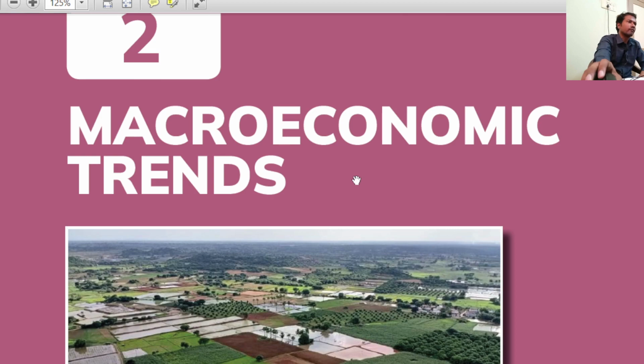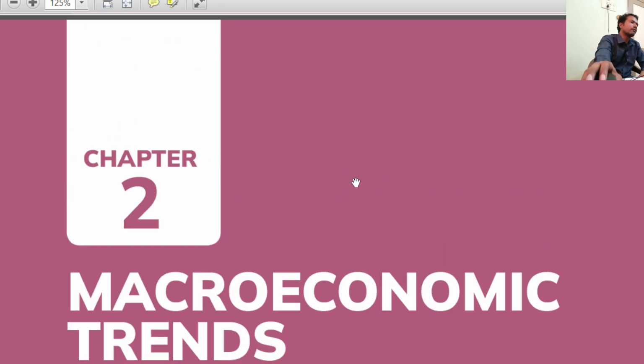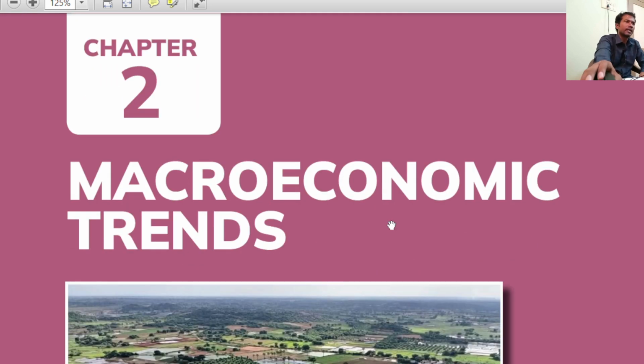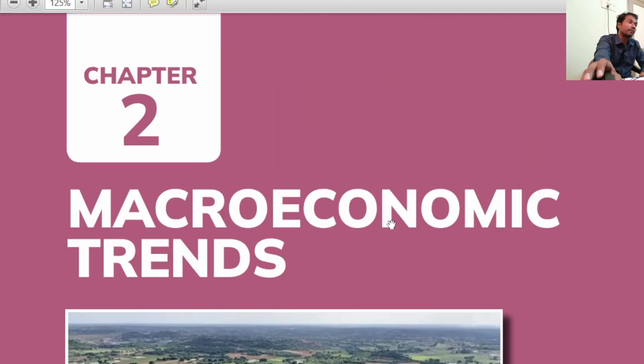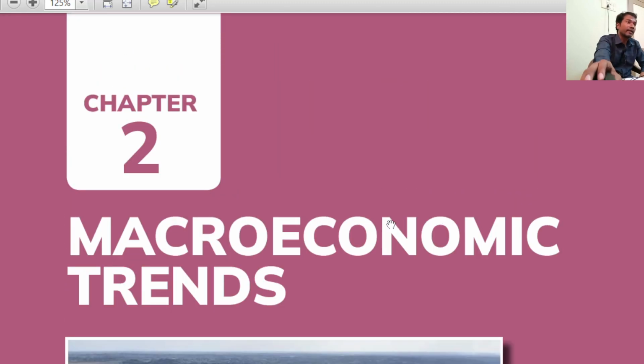So in this chapter, please listen, we are going to see Telangana GSDP, that is Gross State Domestic Product. What is the definition of GSDP? We will see. And similarly, GSDP at current prices, GSDP at nominal prices, per capita income, employment, labor force participation rate, female labor force participation rate of Telangana with respect to India, and how questions are going to be framed. That is the most important, right? Ultimately, we need to clear the exam, particularly for Group 2.